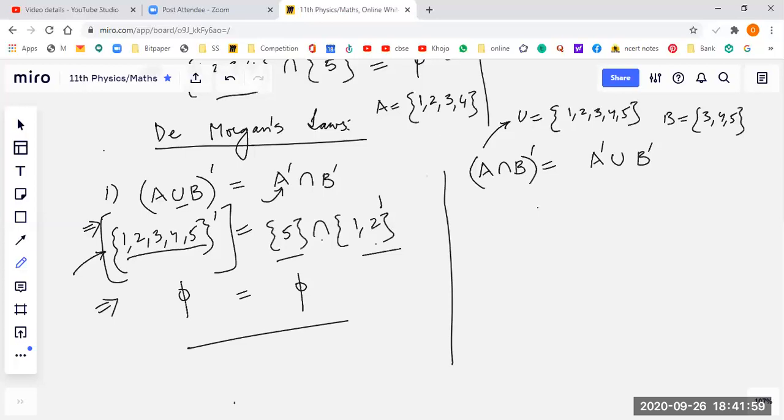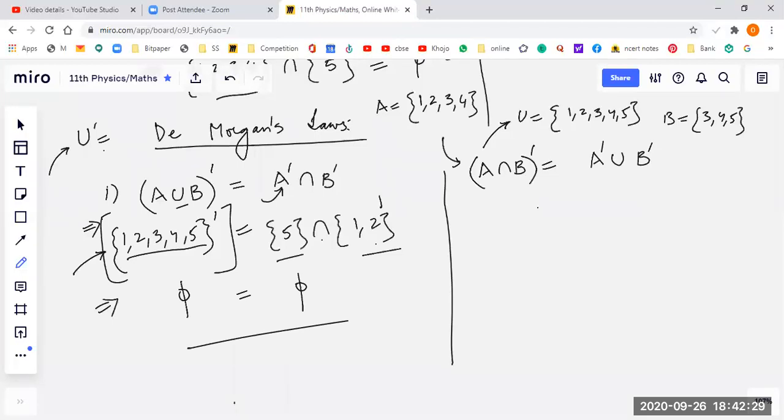Ishma, I want you to prove this one also. This is a new learning for you. In fact, that is the next law only. If you have a universal set U and you take its complement, that will be equal to the null set. Yes, please try to understand.